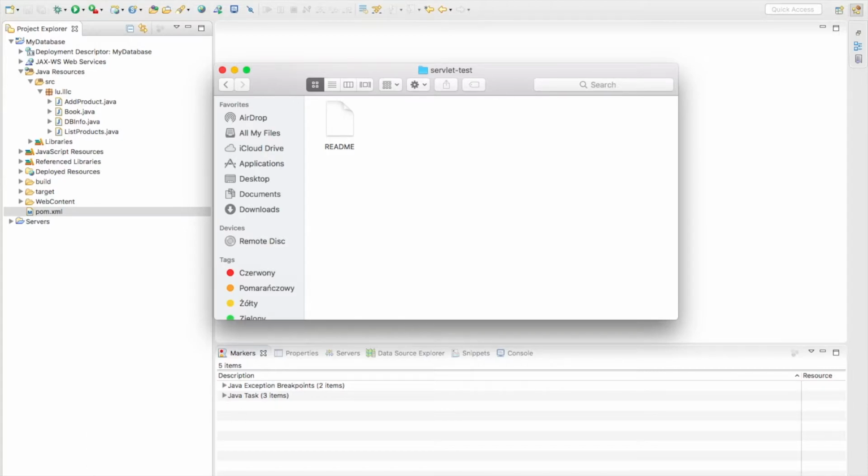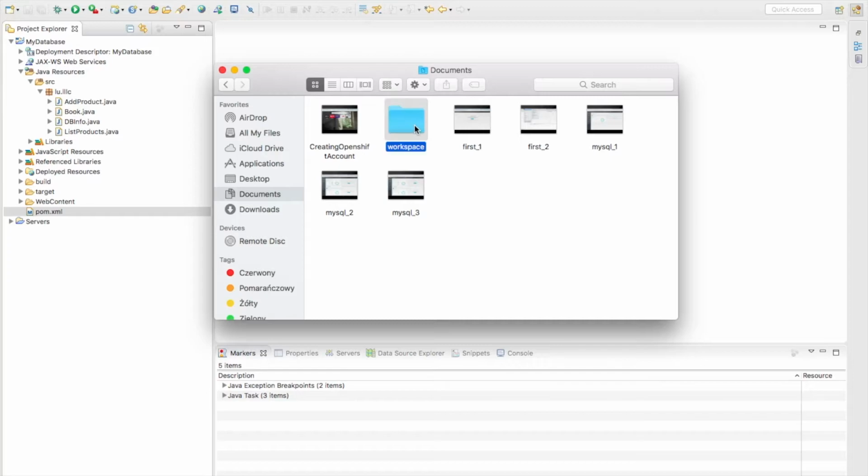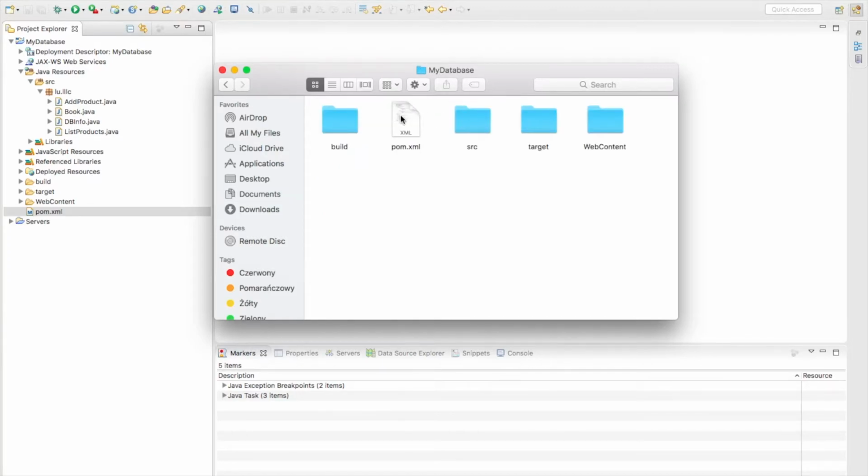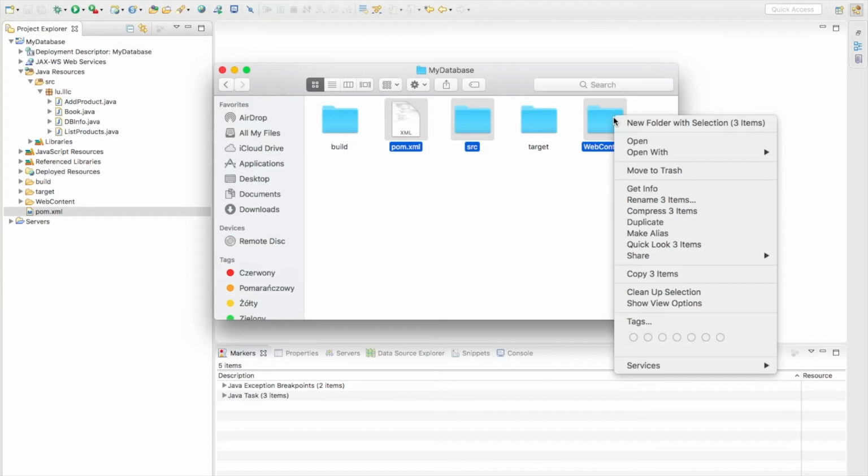Okay, and now I will go to my workspace, to my application, and now I need to copy these 3 elements. So web content must be copied because this is the structure of a dynamic web project converted to Maven.